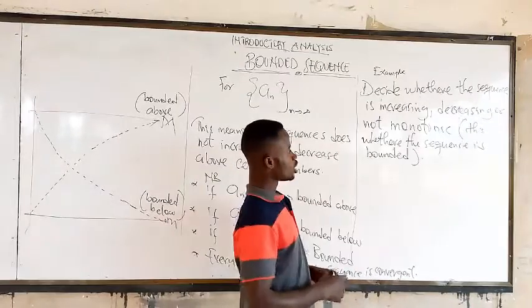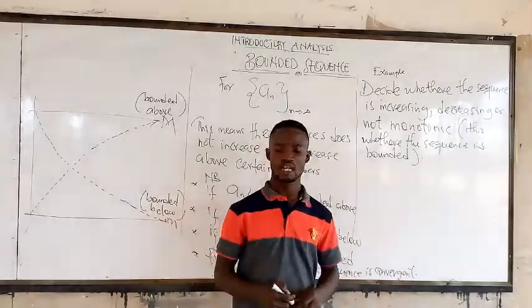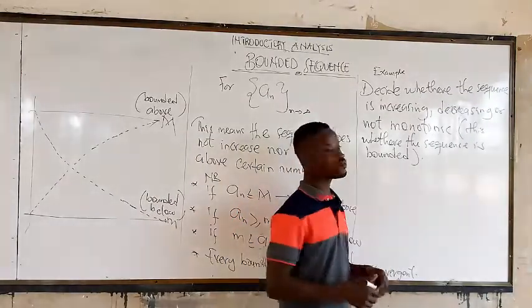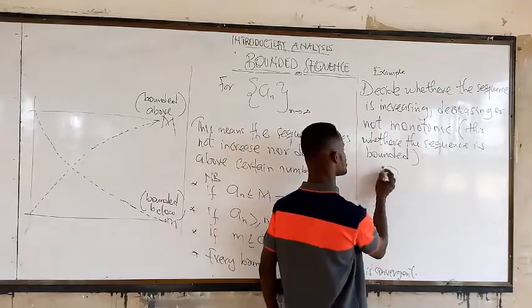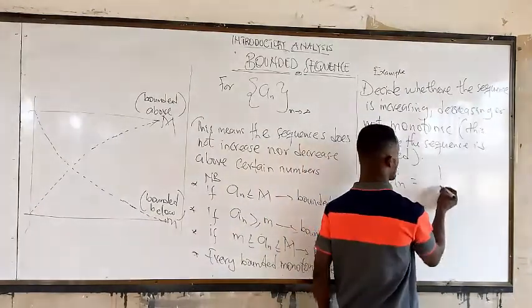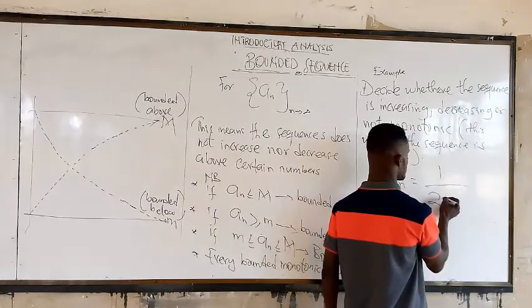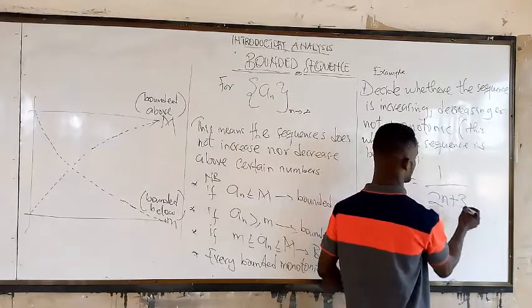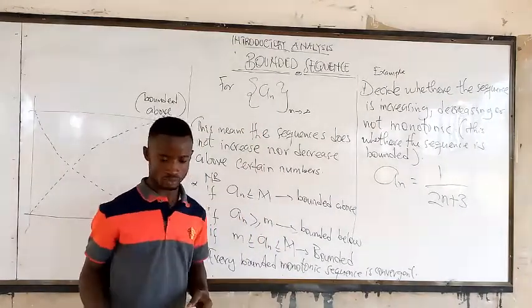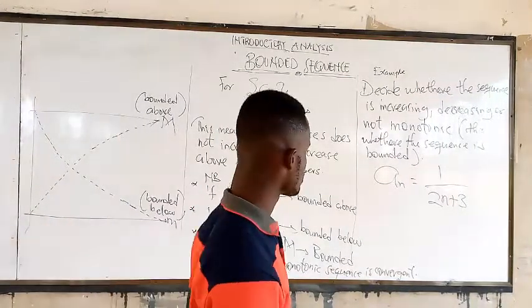Very good. Alright, so let's go straight to the point and solve questions. The A of n, or the relation in terms of n that we are going to consider here, is 1 over 2n plus 3.